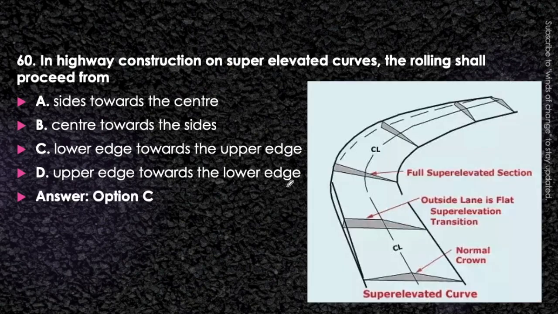It will be option C, that is from the lower edge towards the upper edge. You can see the provision of the super elevated curve here. This is the transition curve at which super elevation is being achieved. Now if we go for the compaction, first of all we will do the compaction at the lower edges and then we will proceed towards the upper edges, in this direction. So first of all lower edge towards the upper edge. So answer C will be the correct answer.